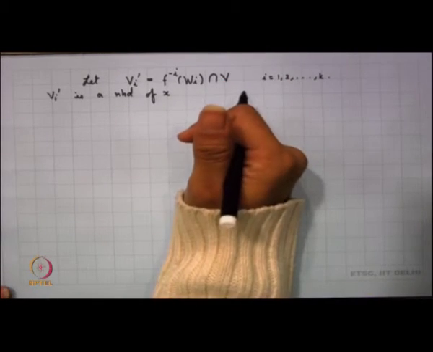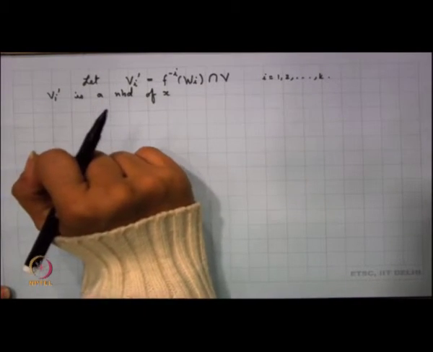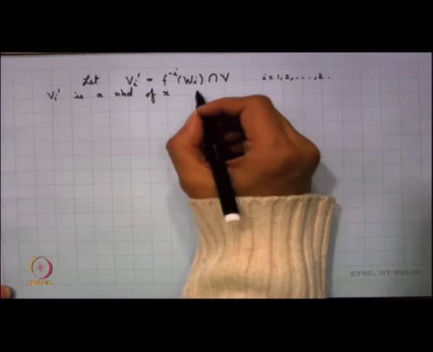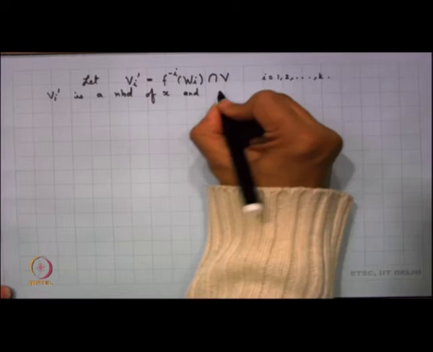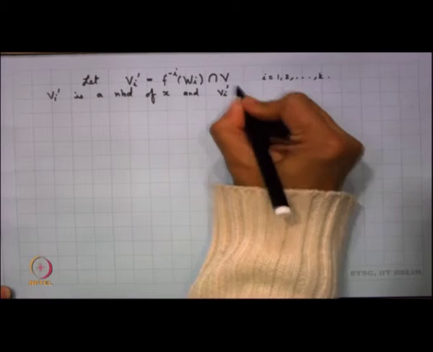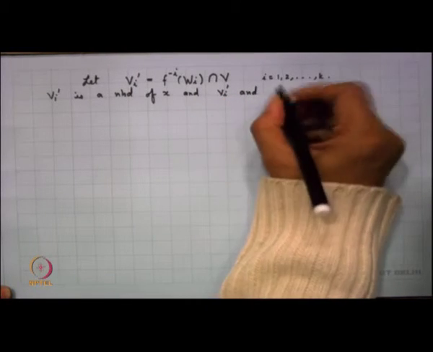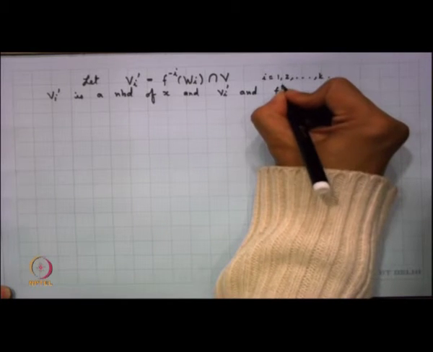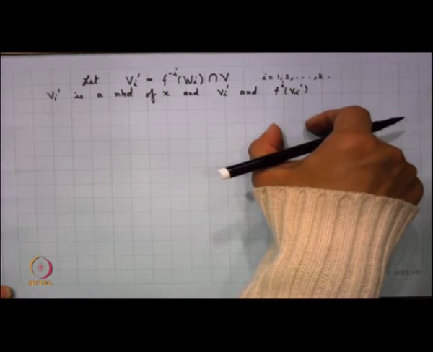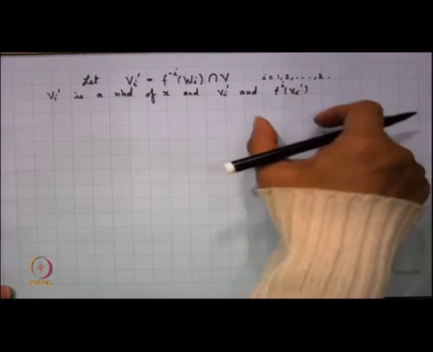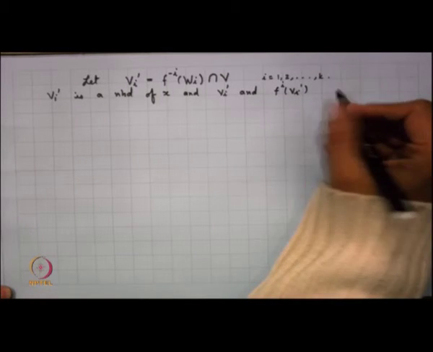So, what we have is that V_i prime is a neighborhood of x, and if I look at V_i prime and f to the power i of V_i prime, by construction these two sets are disjoint.